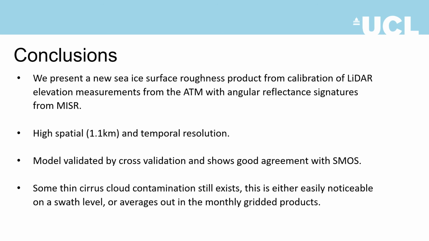We present a new sea ice surface roughness product from calibration of LiDAR elevation measurements from the ATM with angular reflectance signatures from MISR. High spatial and temporal resolution is achieved. Model validated by cross-validation and shows good agreement with SMOS. Some thin cirrus cloud contamination exists. This is either easily noticeable on a swath level or averages out in the monthly gridded products.